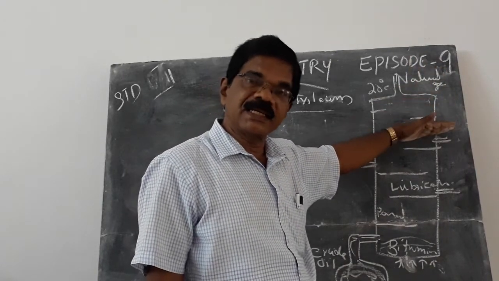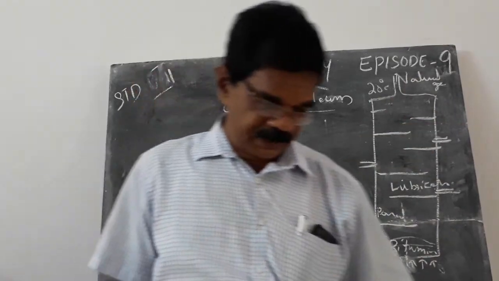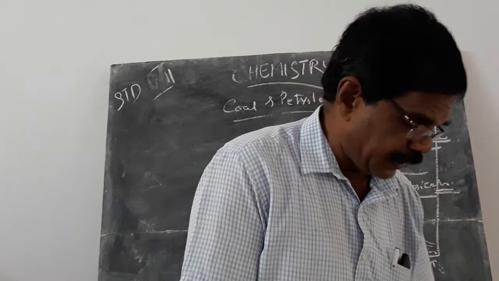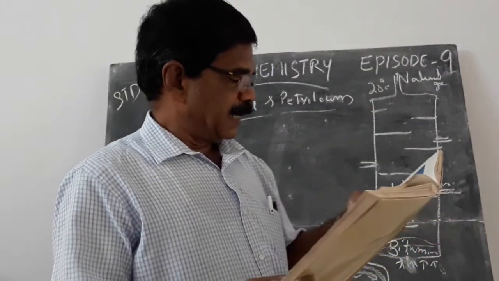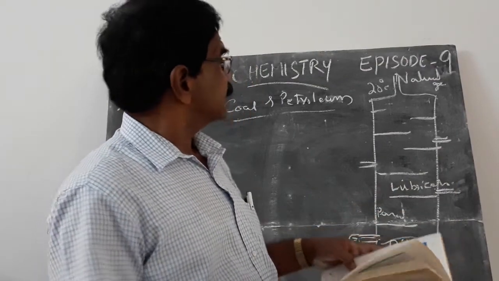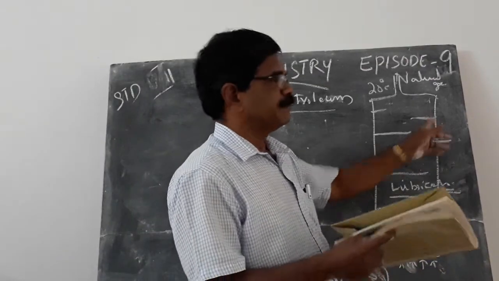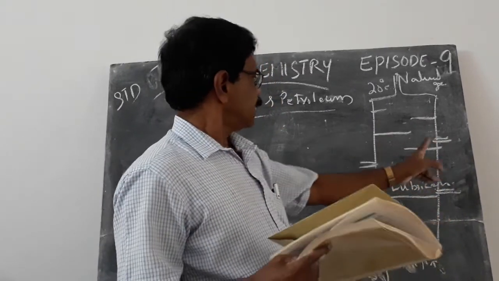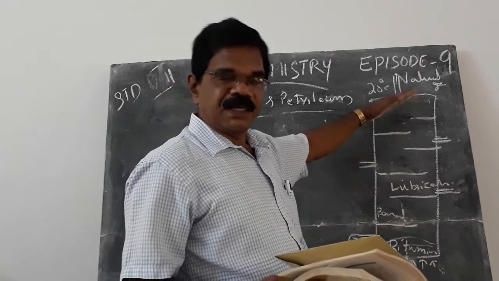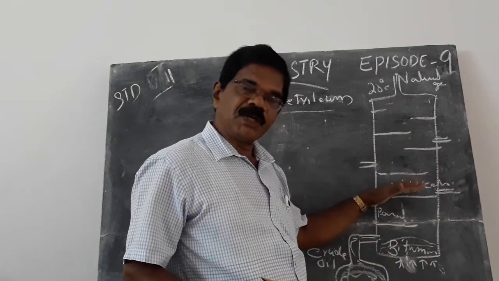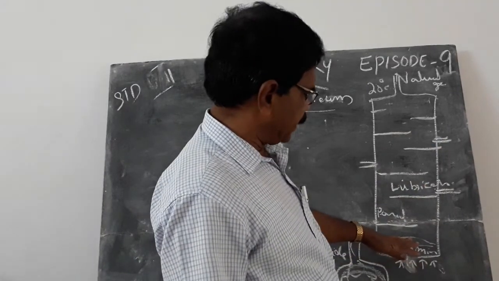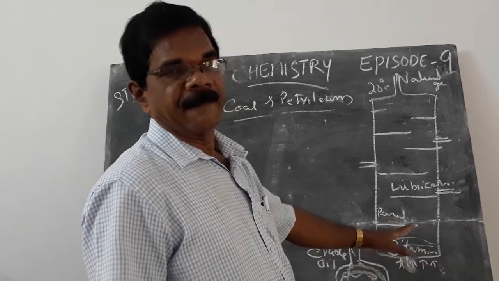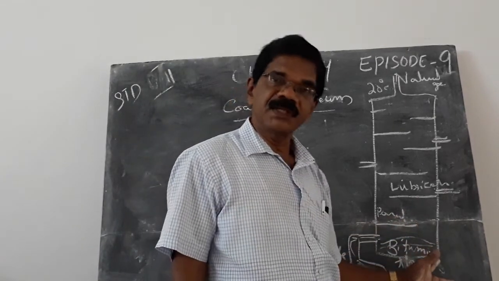Then come the other things. What are the different constituents you obtain? At the top we get LPG, liquid petroleum gas. Then in the second portion we get petrol, and in the third portion we get kerosene. Then diesel. Going downwards, the boiling point increases, and at the bottom of the fractionating column we get bitumen, which is used for tarring.